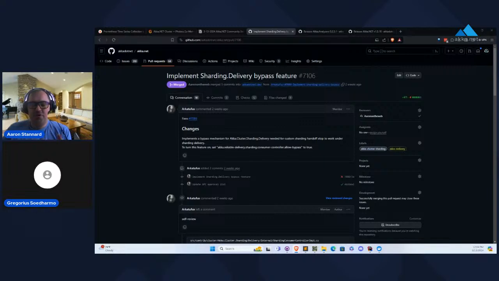One caveat is that you still need to send the message using an envelope because the delivery system doesn't know where to send it unless it is wrapped inside the sharding envelope. Got it. Well, actually, I think that's only true on the sender side. I don't think you need an envelope on the consumer, because if it's made it all the way to the sharding consumer controller, then it's already gone through the sharding route system.